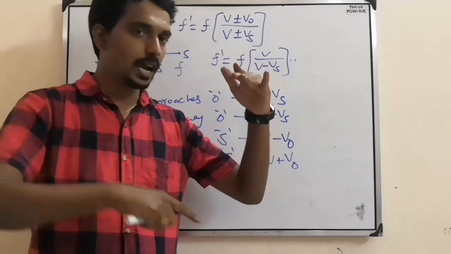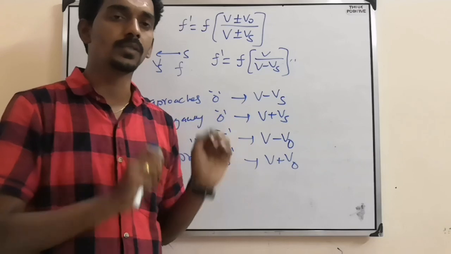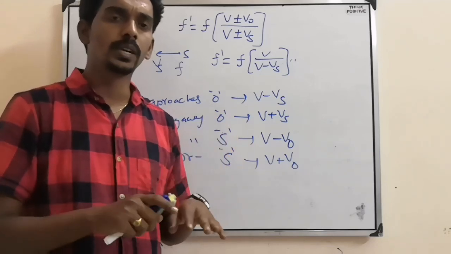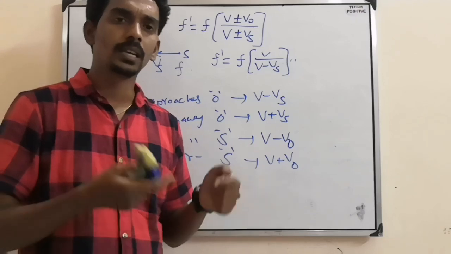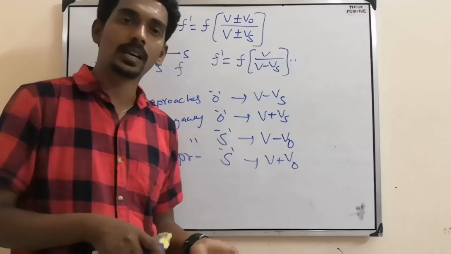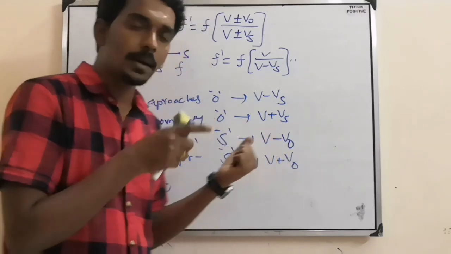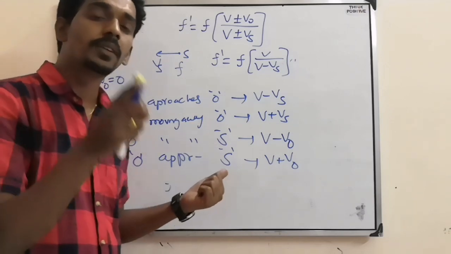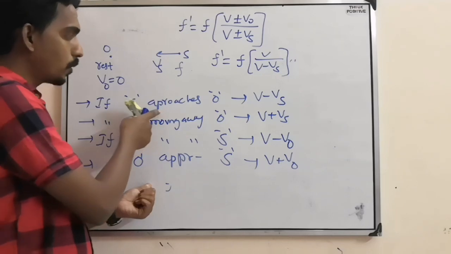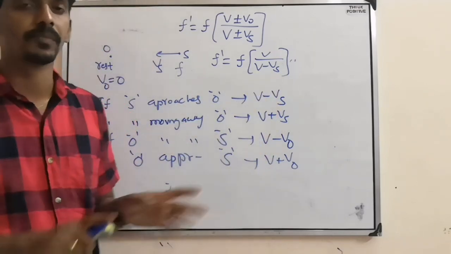But the source is in the denominator, that's why a less value, so V minus Vs. Then the source moving away means V plus Vs. And in case of the observer, the reverse will come. Source approaches means V minus Vs, but observer approaches means V plus V naught. This way: source approaches means minus will come, but observer approaches means plus will come.